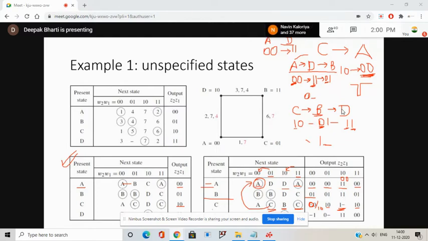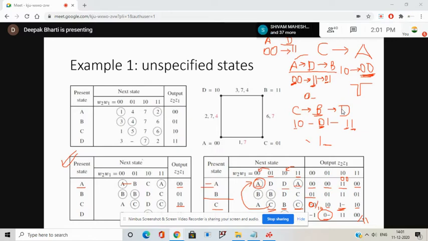So this C is done for us. For D, the stable state is this single state only, that is 1 1. So we have written 1 1 here. This 0 dash we have already discussed. From A, here also you can write either 0 0 or 1 1, because what is this transition? It is a stable state transition from D to A. Whether this 0 0 is achieved before achieving state A or after achieving state A, it is not going to make any difference. So that's why it can be 0 0 or 1 1.